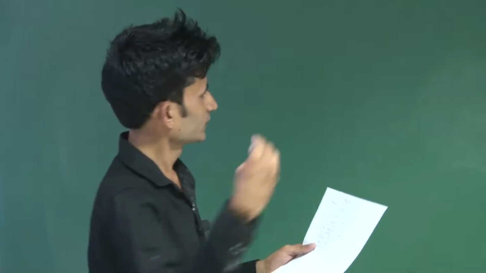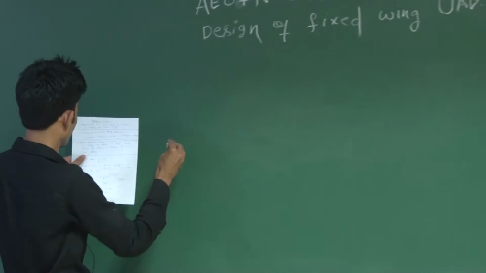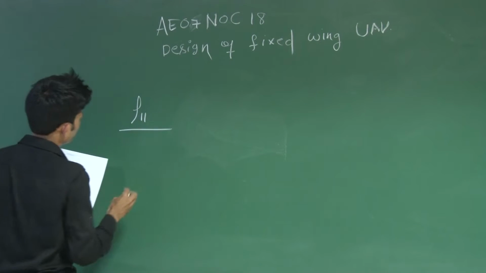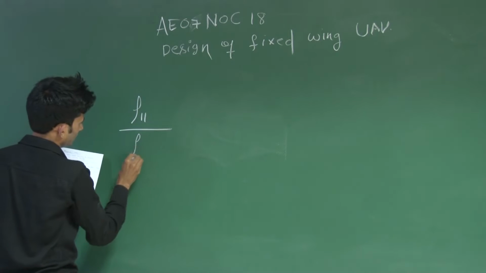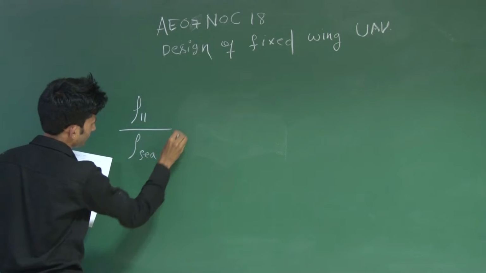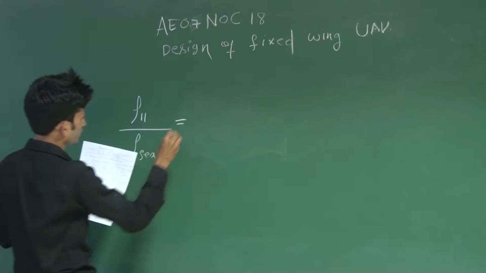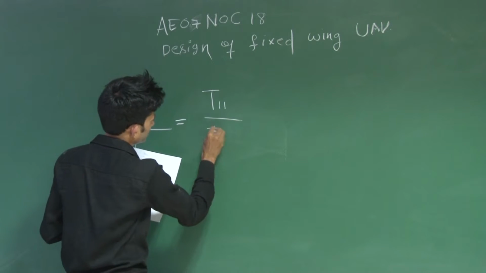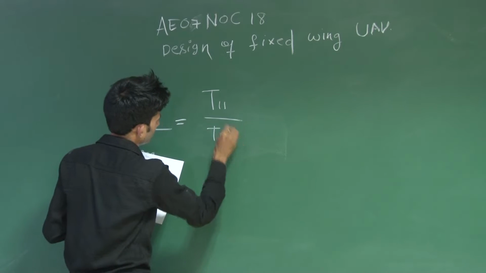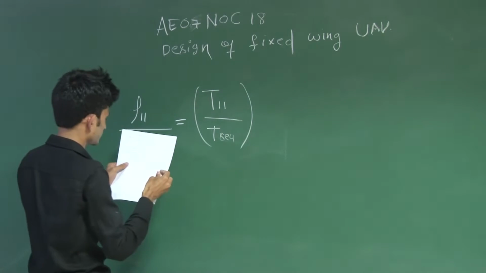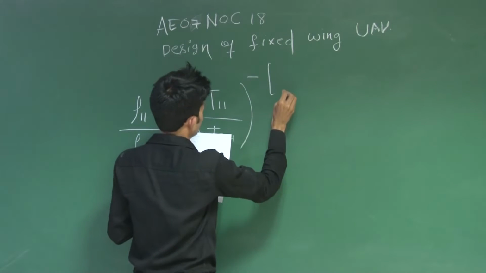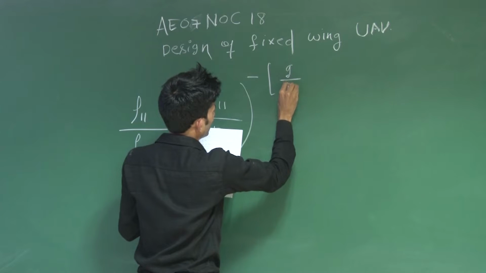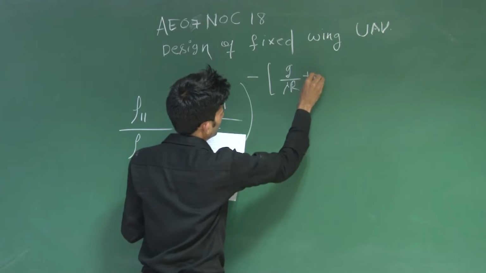So let us solve this problem. Suppose this is the density at 11 kilometers and the density at sea level. This will be nothing but the temperature at 11 kilometers over the temperature at sea level, raised to the power g divided by lambda R, plus 1.